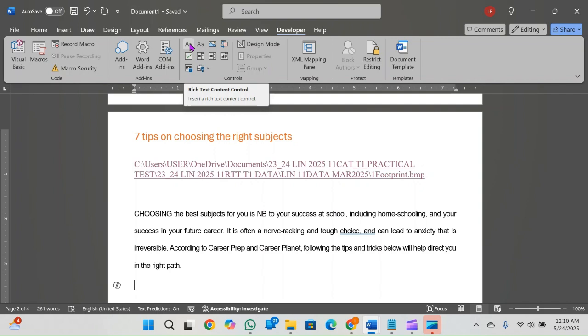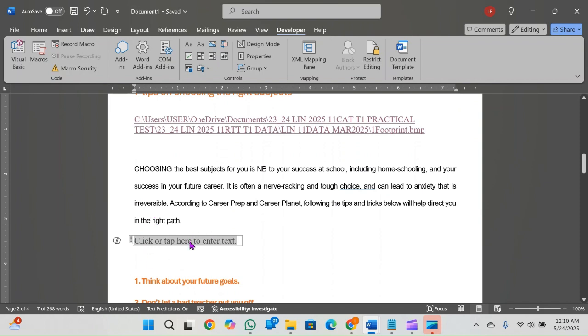Remember when we did the forms last year? There's a text control over there. You can add a picture. You can add a gallery. You can add a checkbox, combo box, drop down list, date picker, all of those options over there. Now, obviously, I'm going to tell you which option to choose. So if I ask you to select a text control, that's going to add the text there.